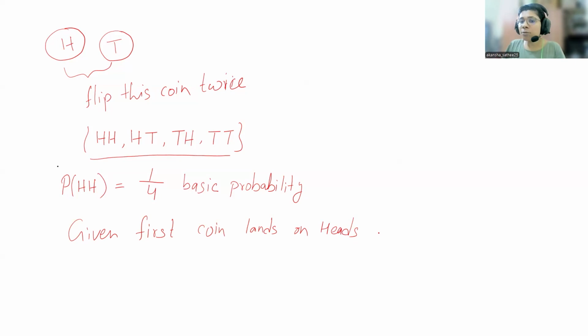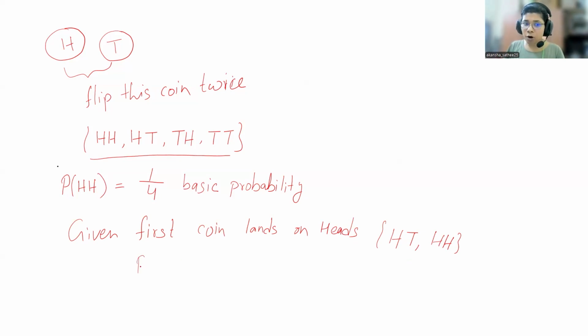Now how many outcomes are possible? Because heads is already there, only HT and HH are possible in the flip of two coins.